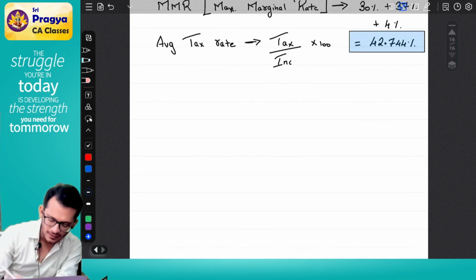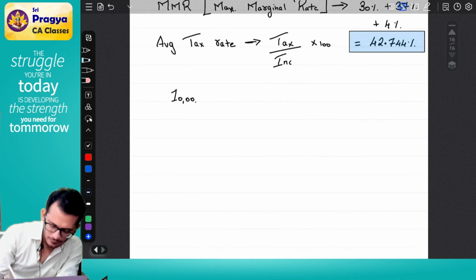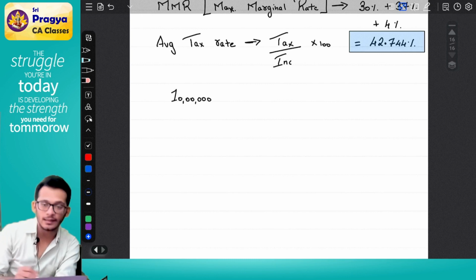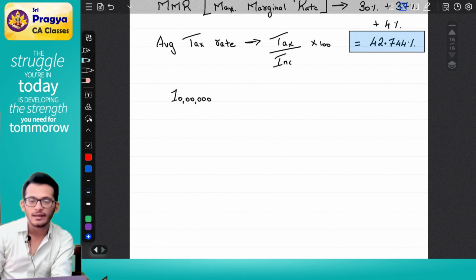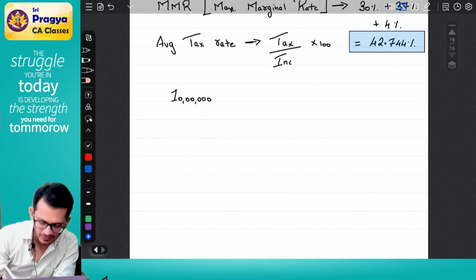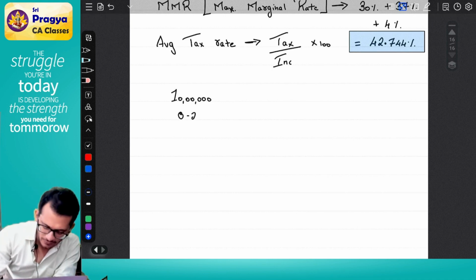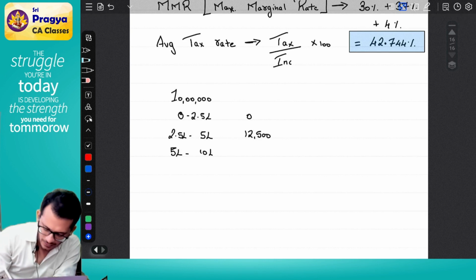For example, let's say your income is 10 lakhs, under the normal regime with the slab of 2.5 lakhs. 0 to 2.5 lakhs is 0. 2.5 to 5 lakhs is 12,500. Then 5 lakhs to 10 lakhs will become 1 lakh.